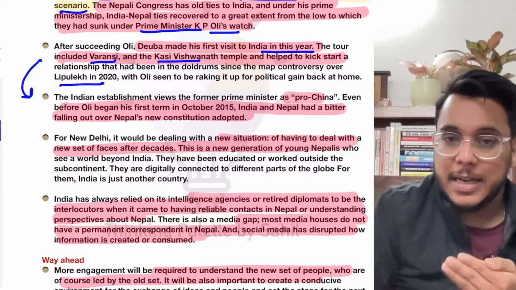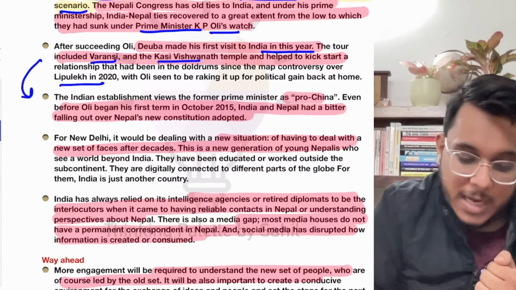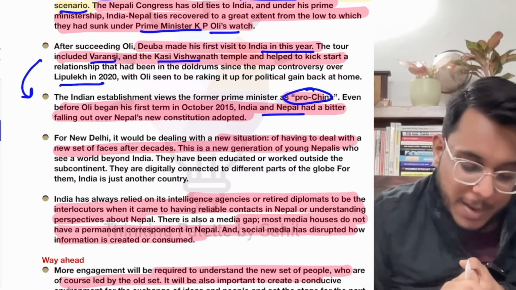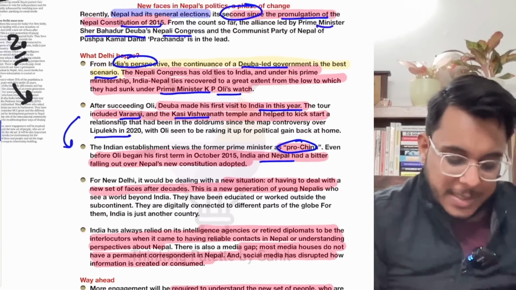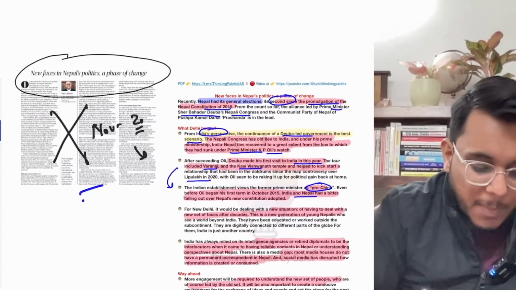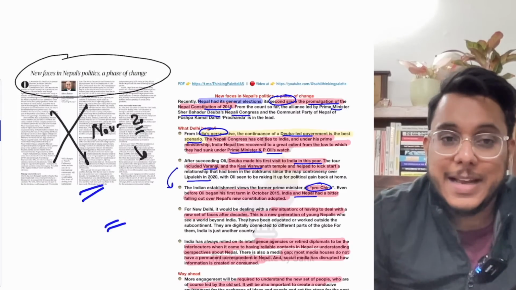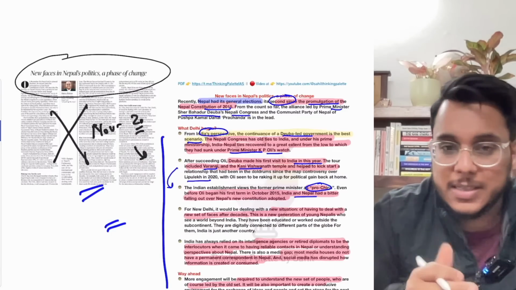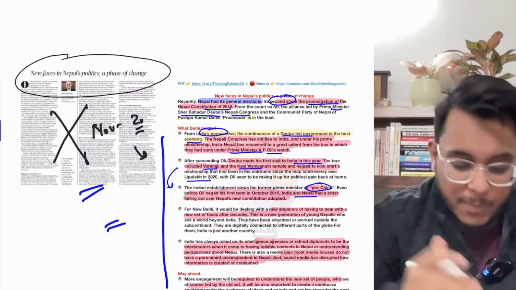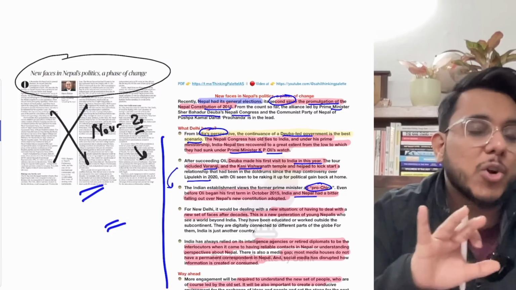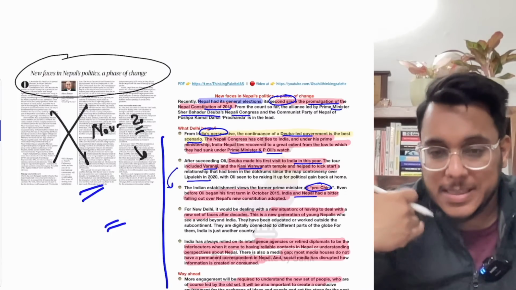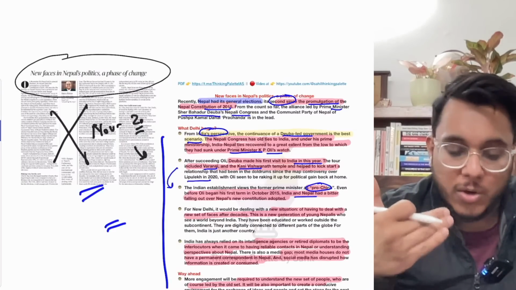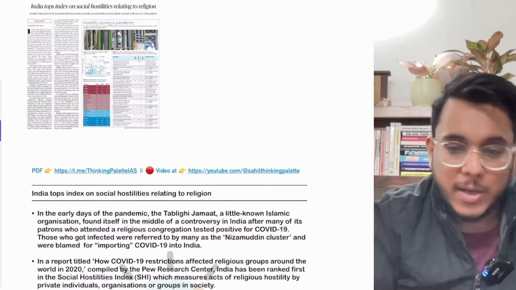We have seen that the former prime minister, KP Oli, was pro-China, and because of that India-Nepal relations got impacted also. So basically, guys, the new government in Nepal will be very instrumental in deciding whether India-Nepal relations will be good or not. Now these are certain references that I have taken from other places as well, but this article does not have much academic substance. It is majorly talking about internal politics, internal election patterns, etc. Is it clear or not? So that is all, guys, about this article. Now moving to the next article.